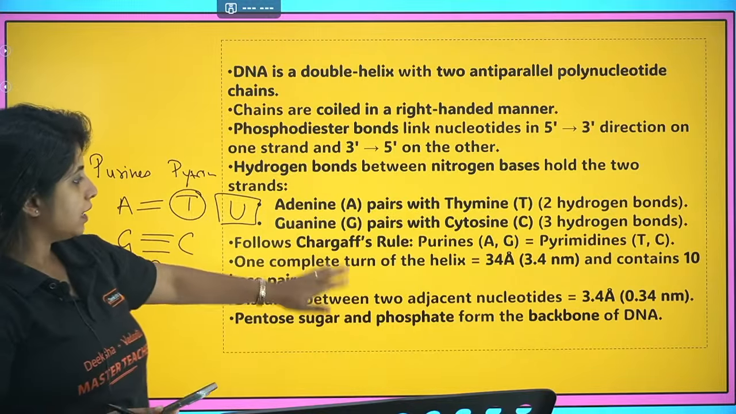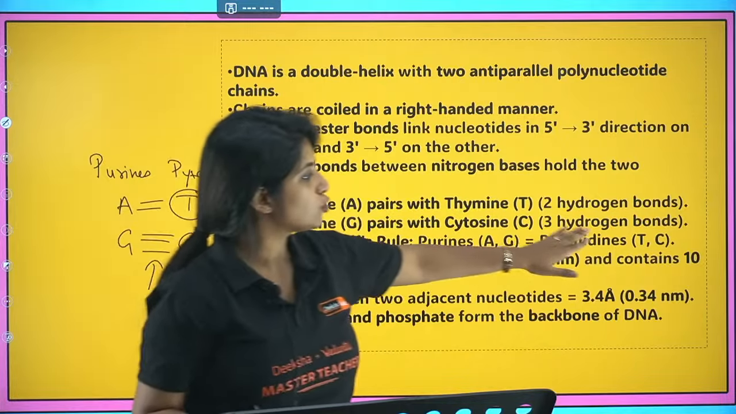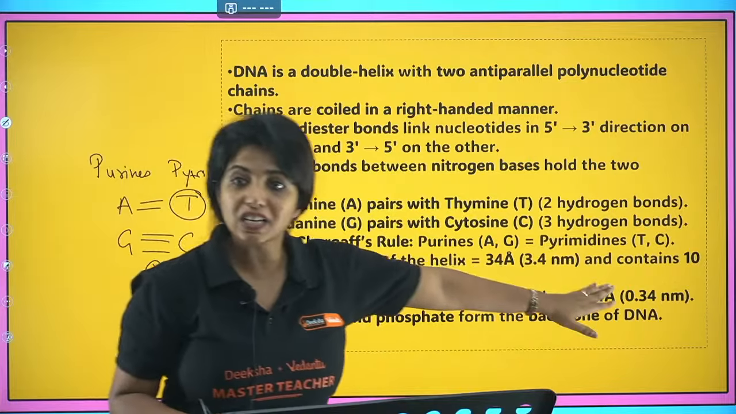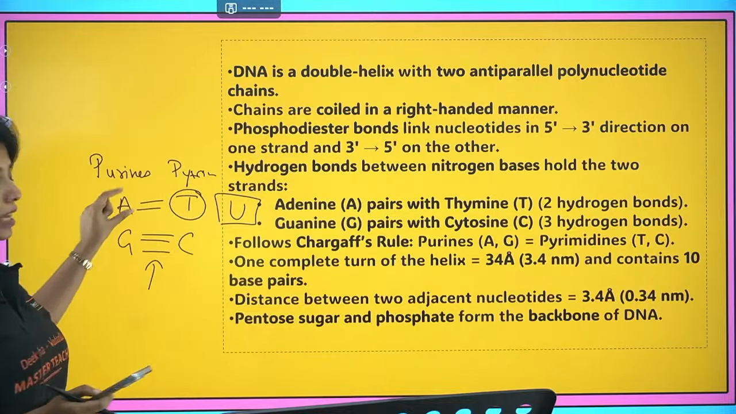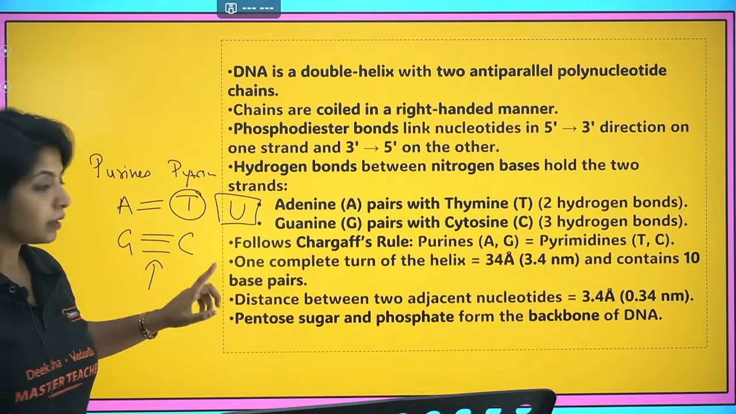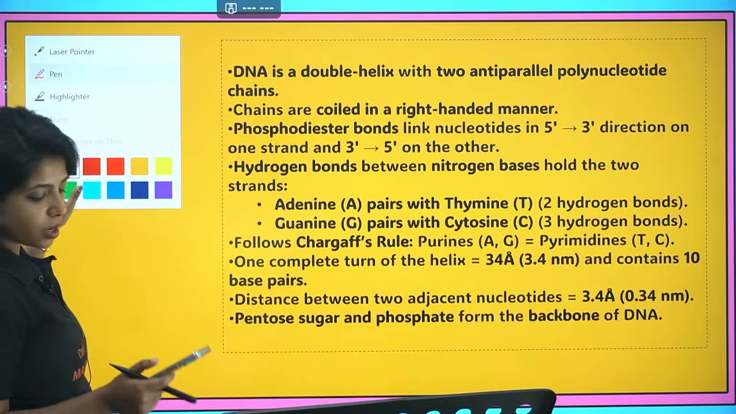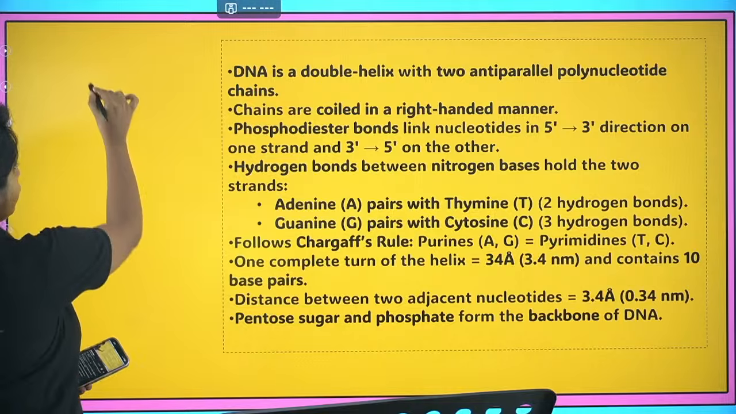Mention it like that, and it follows Chargaff's rule where purines equal pyrimidines. That means A plus G equals T plus C. Why? Whatever number of A is there, the same number of T will be there. Whatever number of G is there, the same number of C will also be there. Now, one complete turn of the helix. This is super important. You can get questions on the basis of it. So please listen to me carefully.